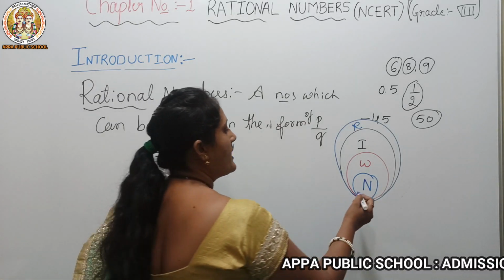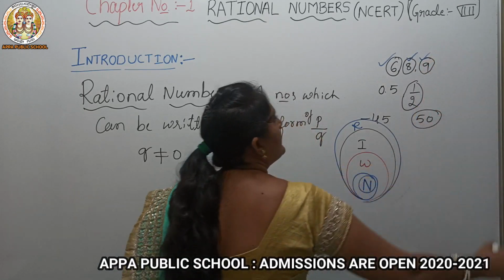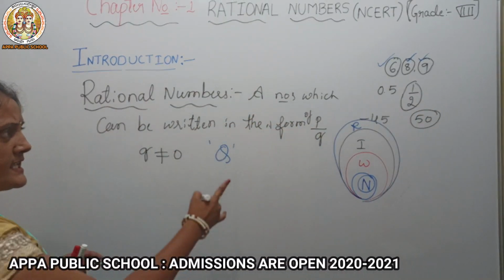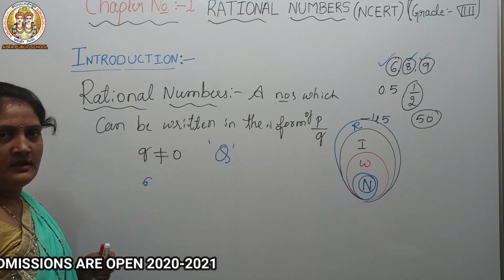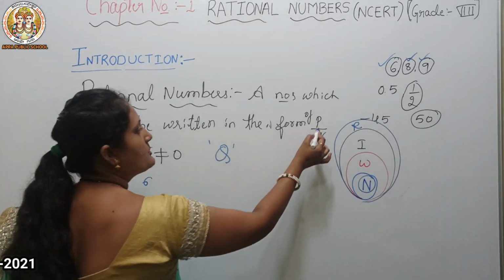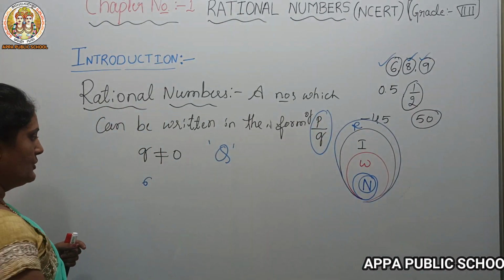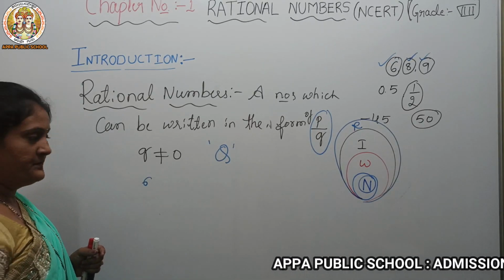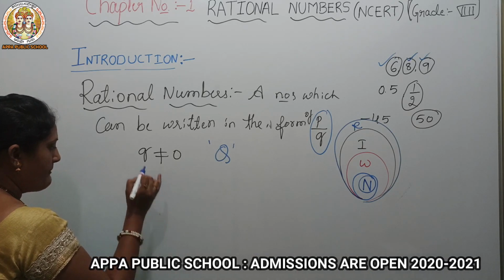Now let's check one by one. I said that 6, 8, 9 are natural numbers. Is 6 a rational number? Let's check. What is the condition? It should be in the form of p by q. Yes, 6 is a rational number because we can write 6 upon 1.